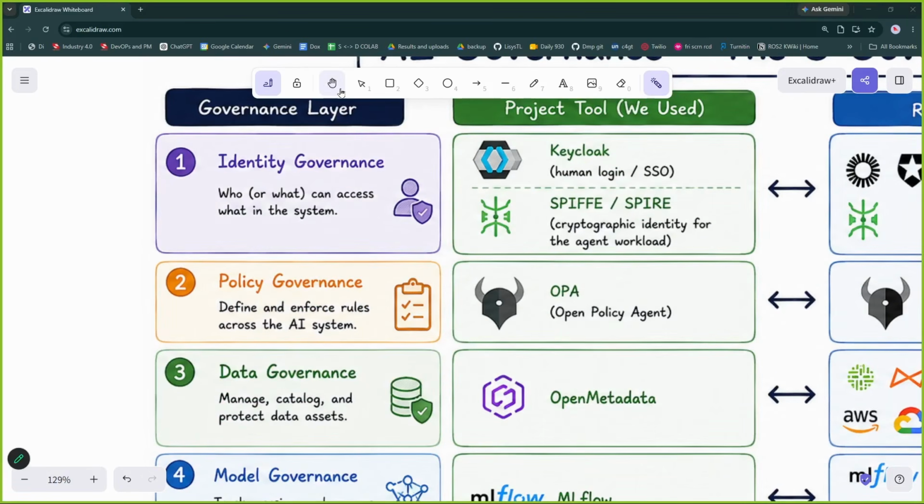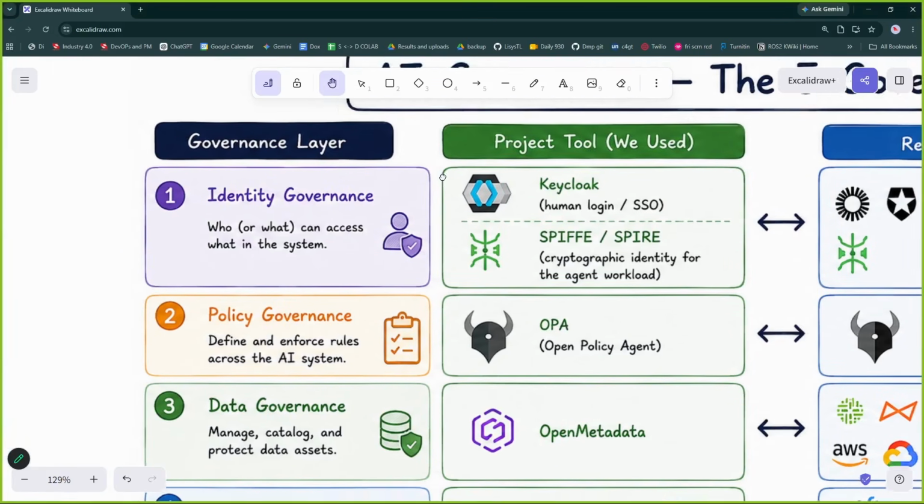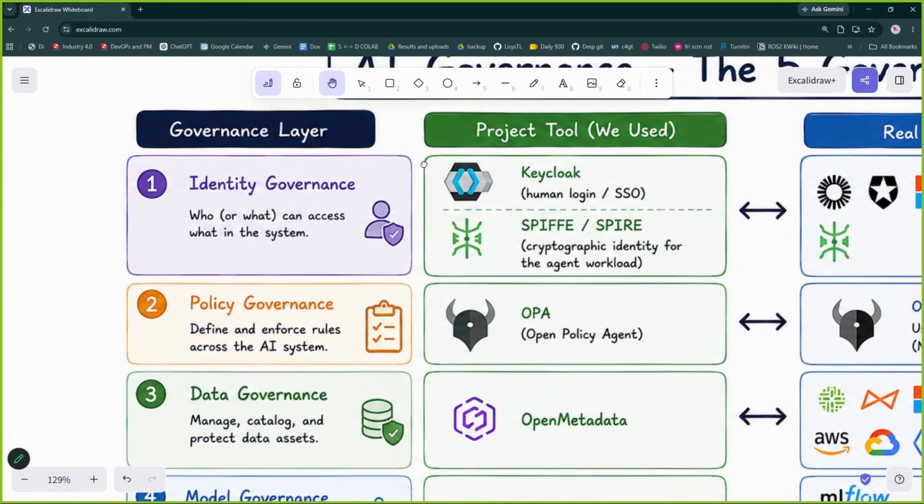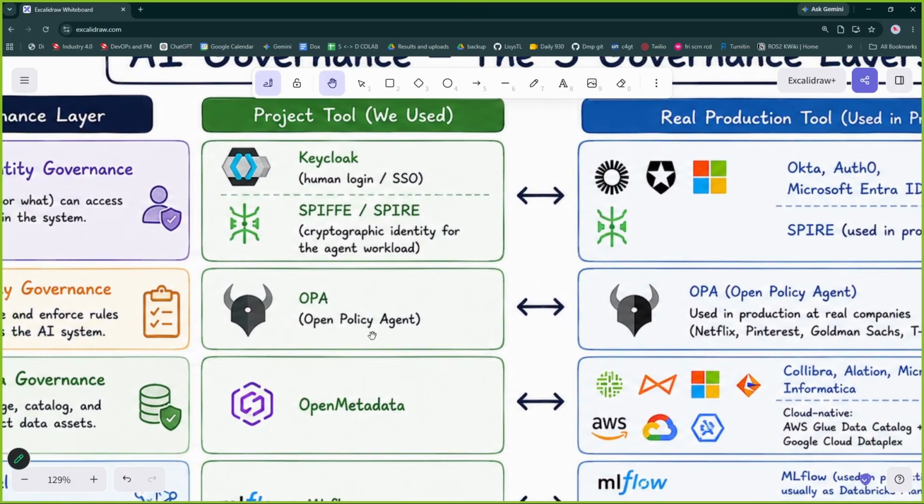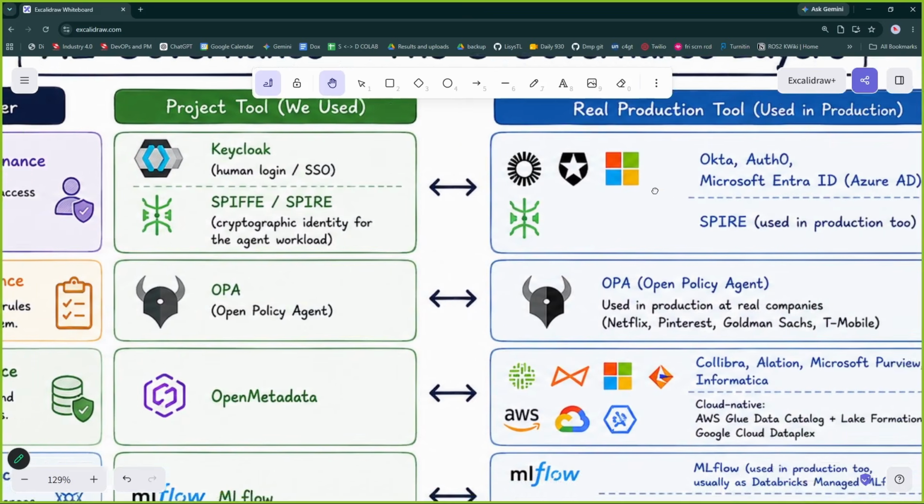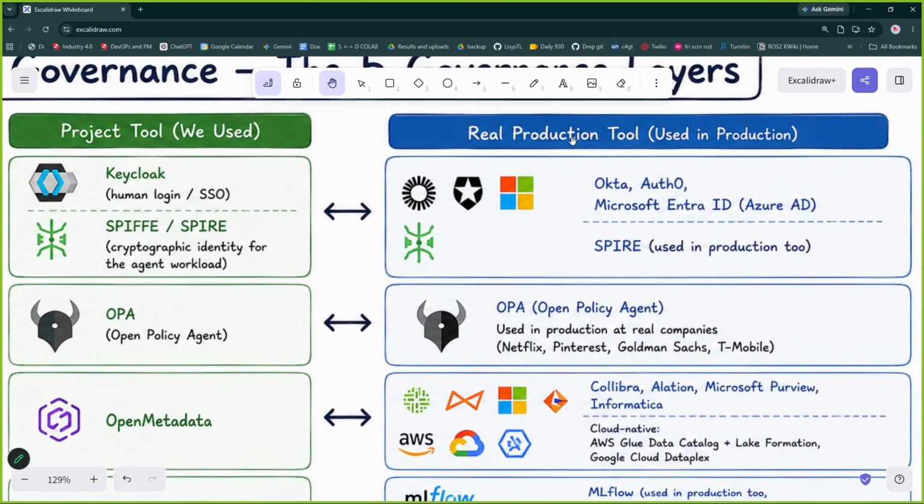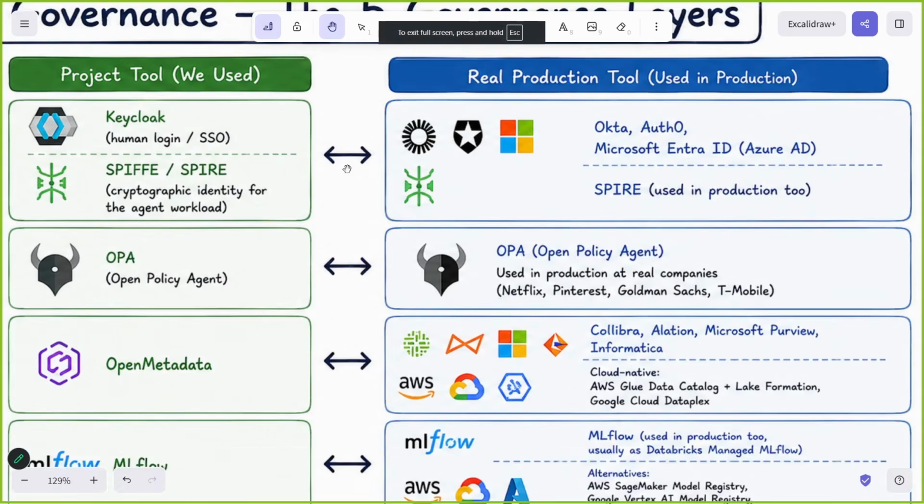Now we have studied different layers of AI governance. Let us not call it AI governance, let us only call it governance, because this is standard to any application. Now we have some open source solutions, and we have some paid solutions as well. We will go for that.